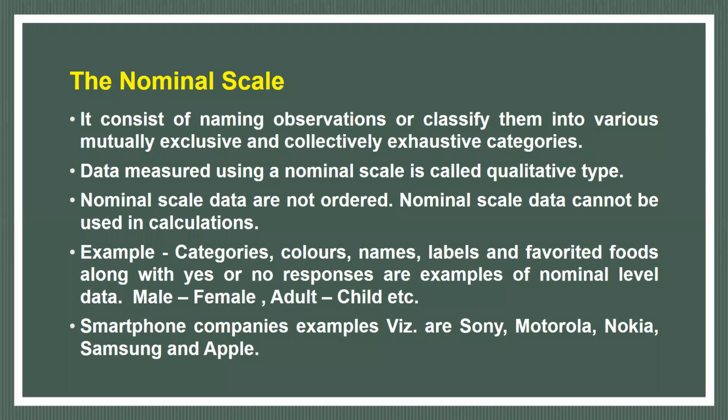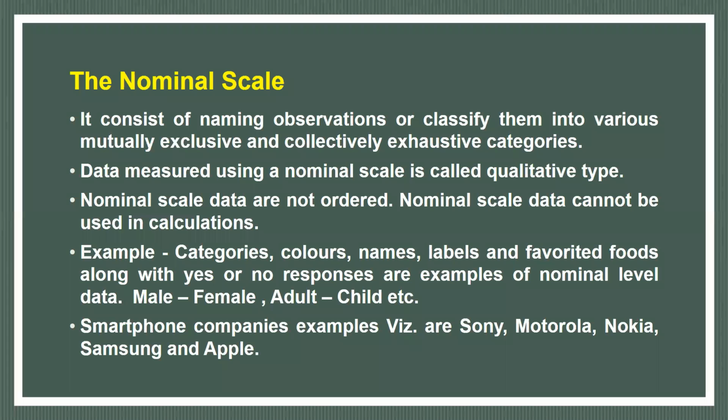So, levels and favorite foods along with yes or no. Suppose you are given a questionnaire about your favorite food and you answer either yes or no. Pizza, do you like it or not? You will say yes. A certain person will say no. Tandoori chicken, some person will like it.